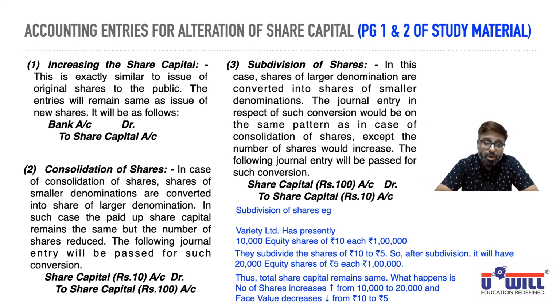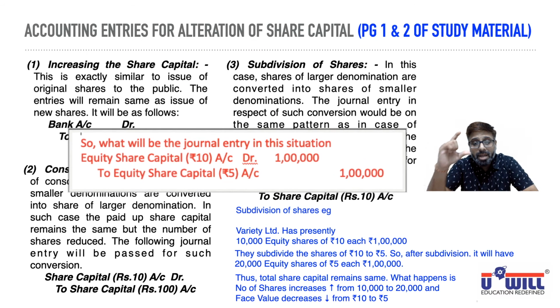Now what journal entry would you pass in this situation? Old face value, existing face value 10 rupees, bigger one. We have to close and debit. So equity share capital with rupees 10, existing face value account debit. And subdivision means new face value is 5. What we have to bring in our books of accounts, that you will credit. So to equity share capital with the value what we have to now bring in our books of account, 5 rupees, both the amounts 1 lakh. Okay, so equity share capital with big face value subdivision. So big face value 10 you will reverse and debit.